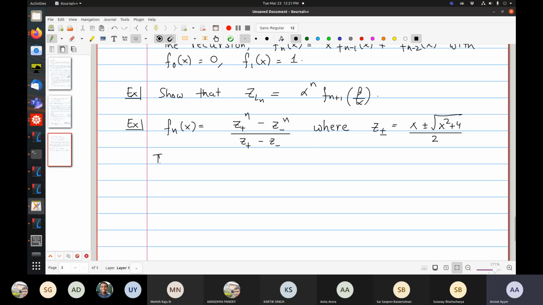So this, for the Fibonacci numbers. So f_n of 1 is the Fibonacci number, of course. Let me just say f_n.